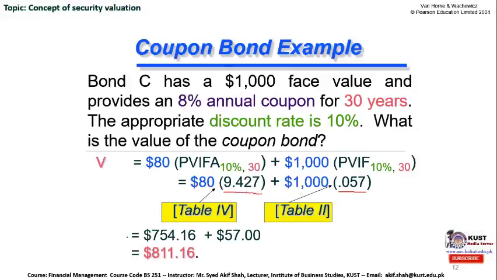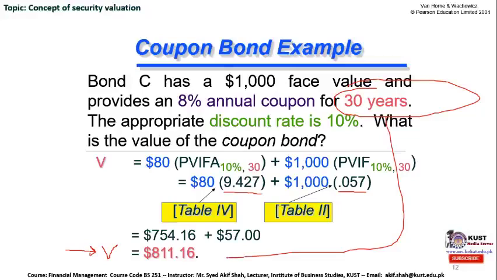With the help of simple mathematical calculation, the final resultant value for this non-zero coupon paying bond with a finite life of 30 years is 811.16. If somebody is selling this bond well above $811, then the investor should refuse to buy this bond. However, if somebody is selling this bond below this price, then the investor should buy it because it will benefit their overall wealth. So this is very important for investors as well as corporations to know about the valuation concept,